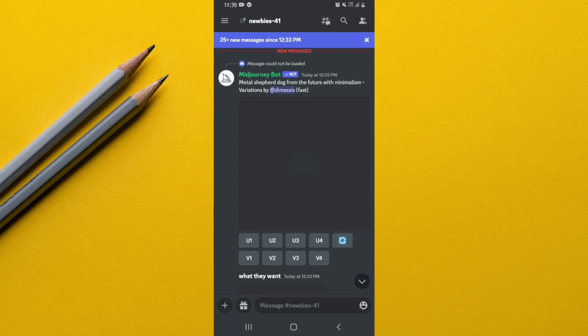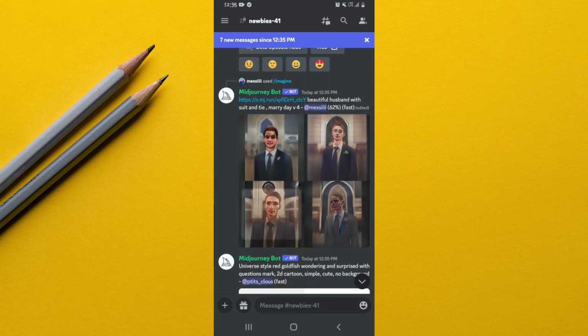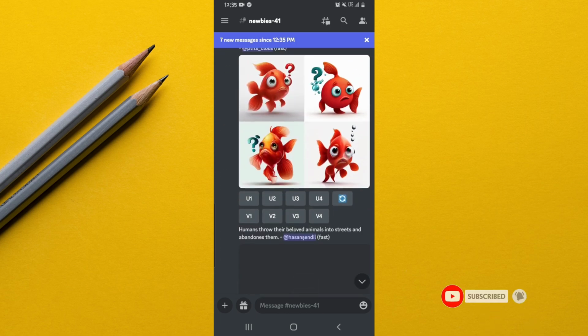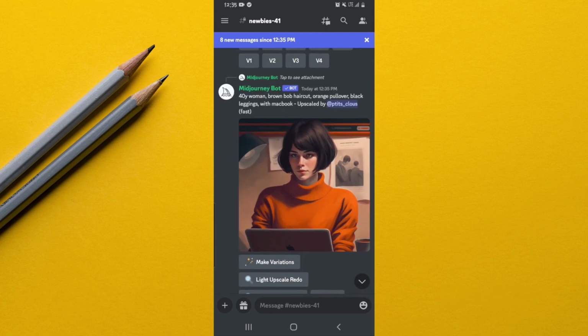When you join the newcomer room, as you can tell, you're going to see a number of photos that people are already generating on their own. This right here is a sample of the photos that have been generated, right? Well, I'm going to show you how to create your own now. Of course, you can create either by using text to image or by getting a photo of your own and converting it to some other AI image, depending on the commands you put.